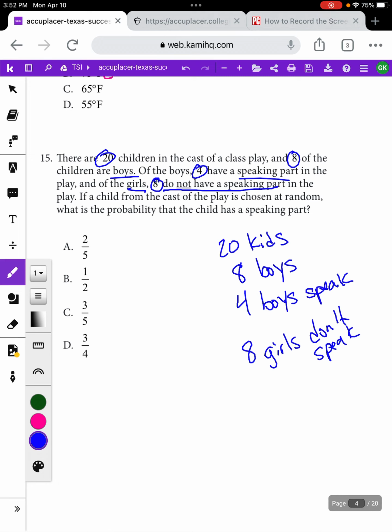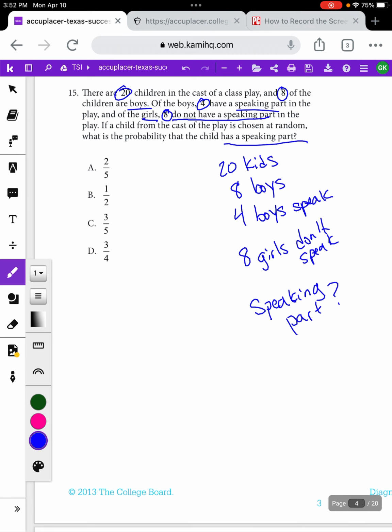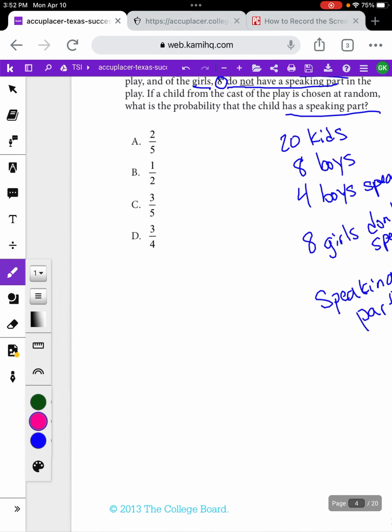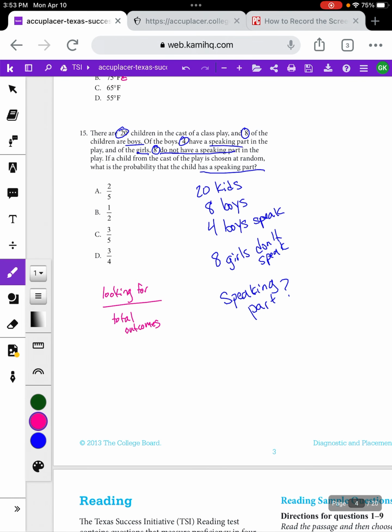If a child from the cast of the play is chosen at random, what is the probability that the child has a speaking part? So we're looking for the probability of a speaking part. The first thing to remember with probability is that to find the probability of something happening, it's always your desired outcome, which in this case is a speaking part, divided by the total number of outcomes, which in this case is how many kids there are.